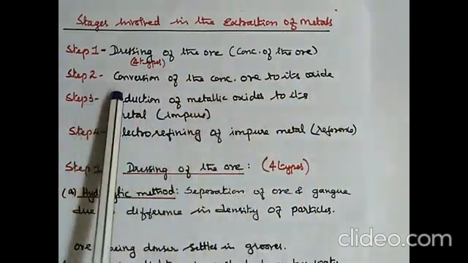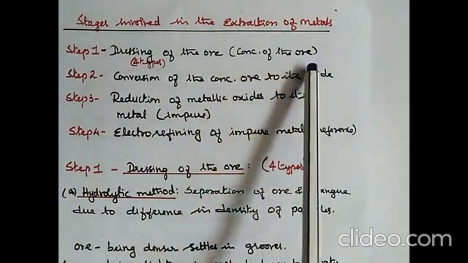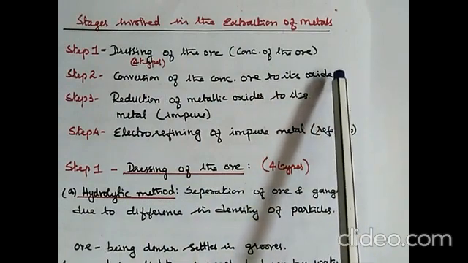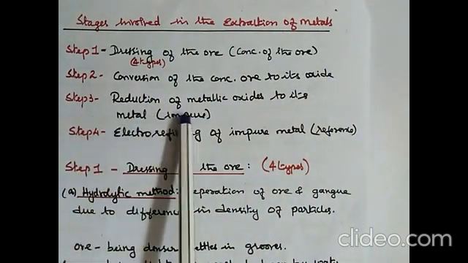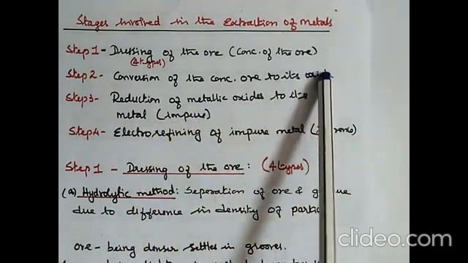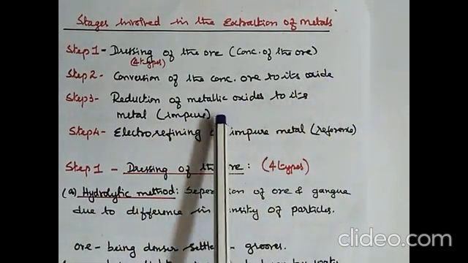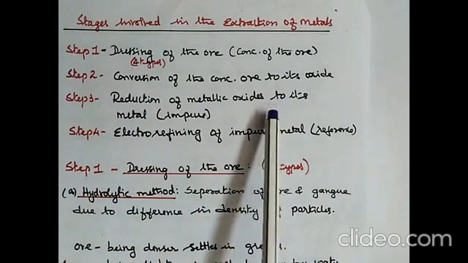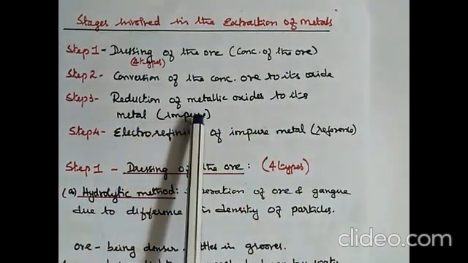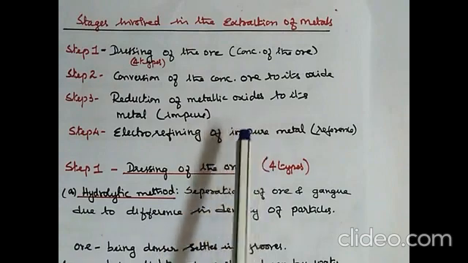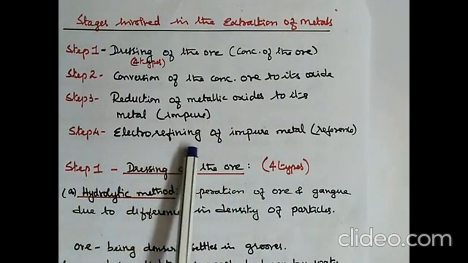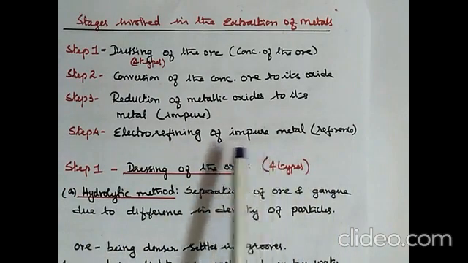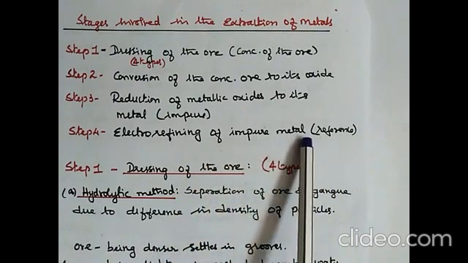We'll study in detail. The second step is, after the concentration of the ore, the conversion of the concentrated ore to its oxide. If it's already an oxide, this step is not required. Then step 3, reduction of the metallic oxide to its metal. That is, after you get an oxide, it has to be reduced. Reduction means to remove oxygen, because you have a metallic oxide. So the oxygen is the impurity which has to be removed. So you get a metal, but the metal is not pure, it is still impure, containing other impurities. Step 4 is the electro-refining of impure metal. This is only given as a reference because you've already studied electro-refining in electrolysis.